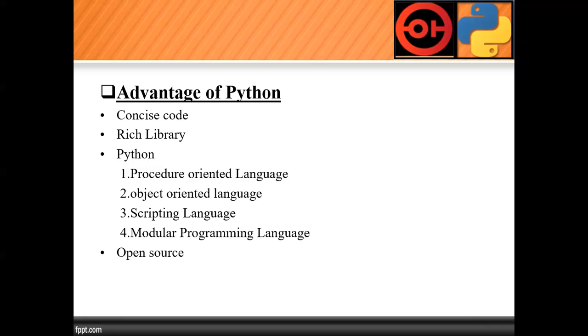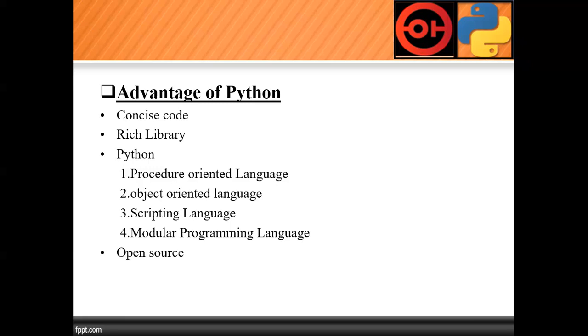If you want to write a program to find an even number, the greatest number, or a palindrome, we can write that program with the help of Python. In that case we do not define any classes or anything else. Directly we can do it using Python. That means Python is a procedure oriented programming language.